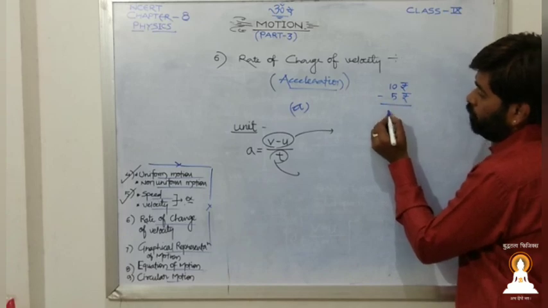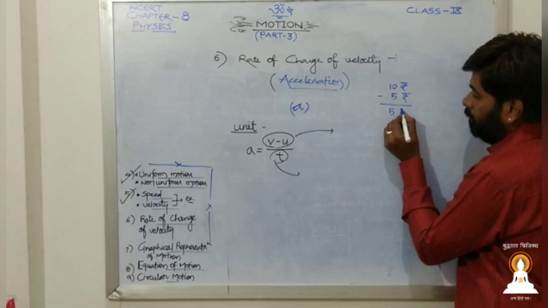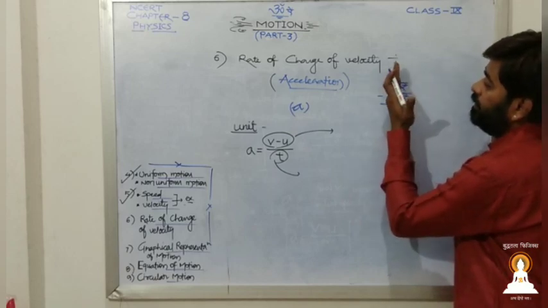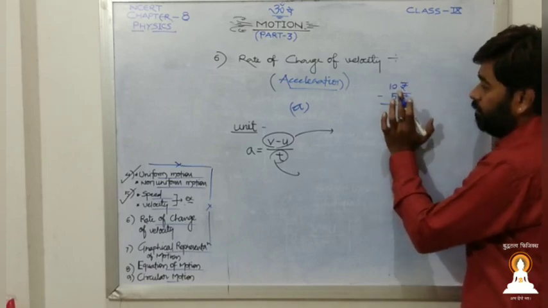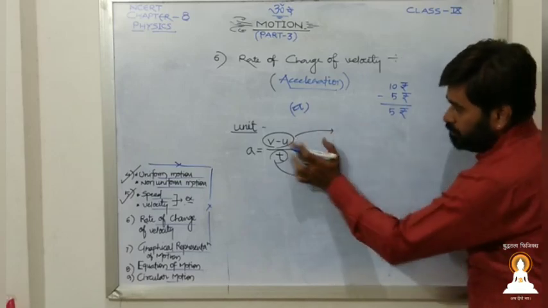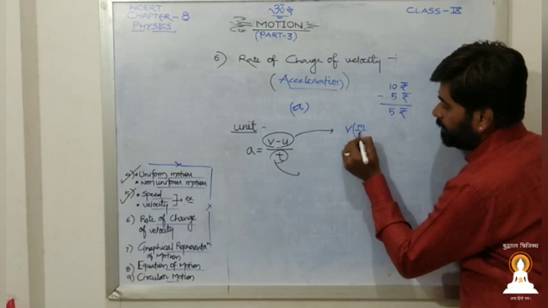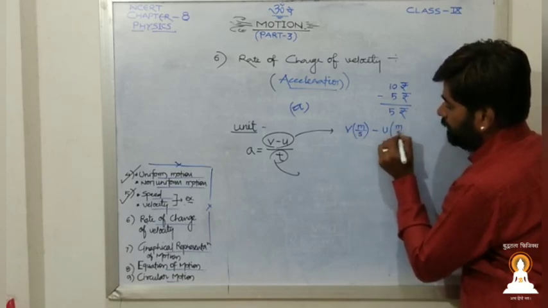How many rupees do you have in your pocket? 5 rupees. Yes, this is the unit. Unit never cancels or is subtracted, only the magnitude will be subtracted. Here also V has unit meter per second, U also has meter per second.